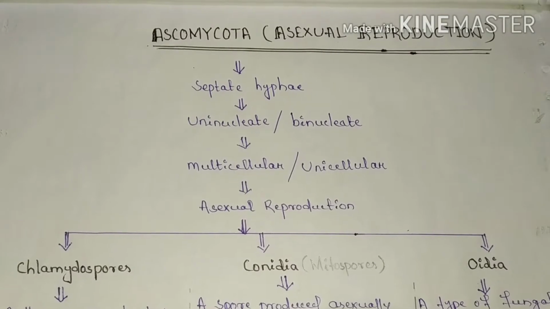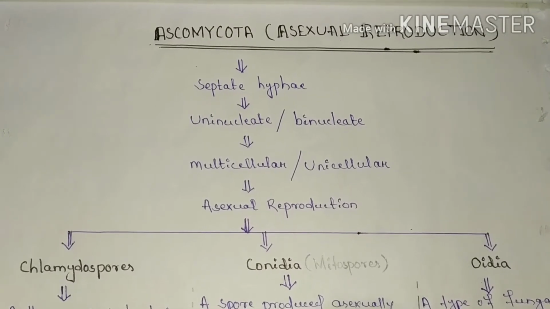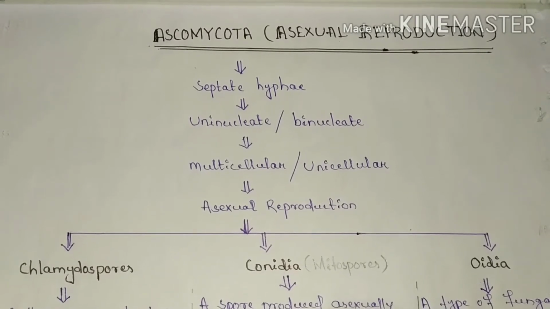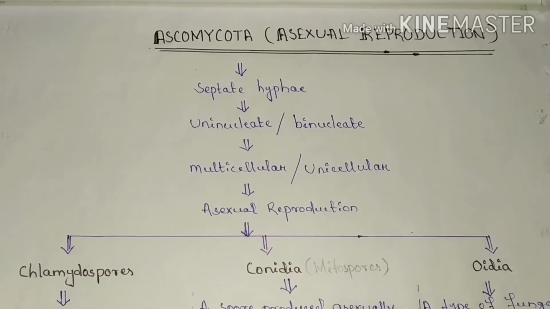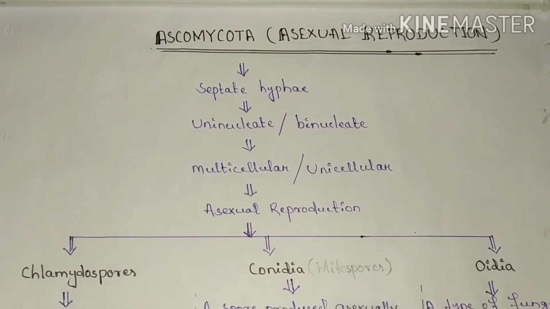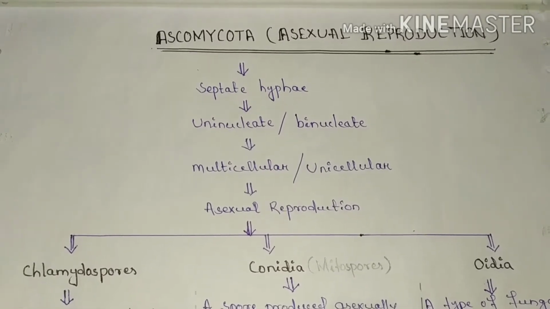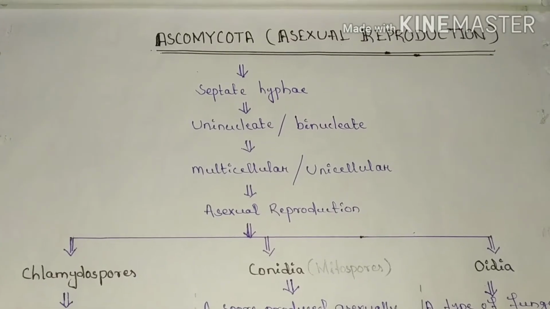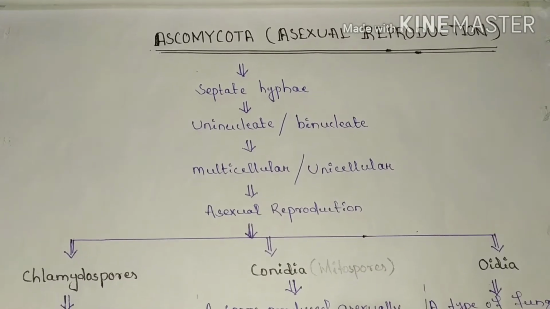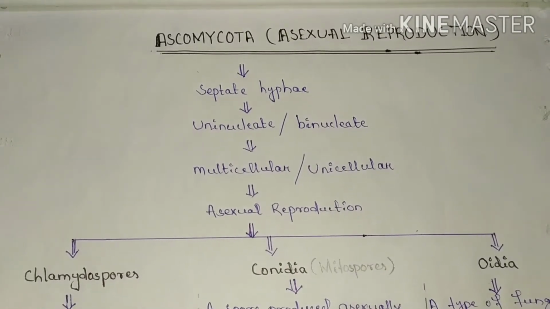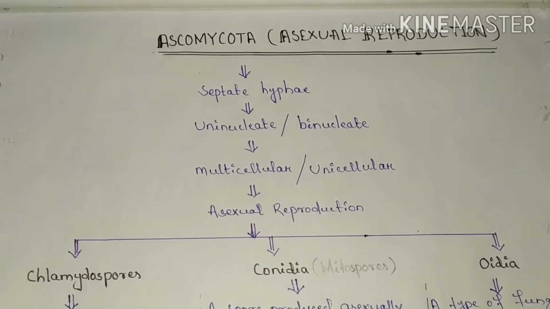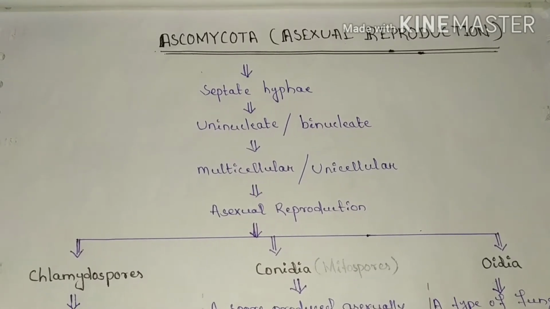Ascomycota group of fungi. So as in the previous video we have already discussed the ecology of the Ascomycota group of fungi, but in this video we are going to discuss their method of reproduction. As we previously discussed, fungi reproduce both asexually as well as sexually. But how does the Ascomycota group of fungi reproduce asexually? So let's discuss this topic in this video.